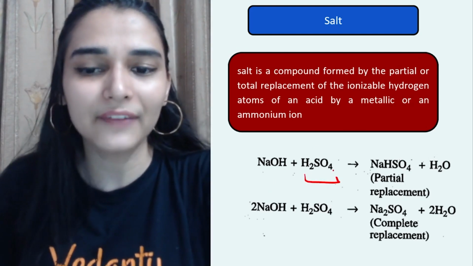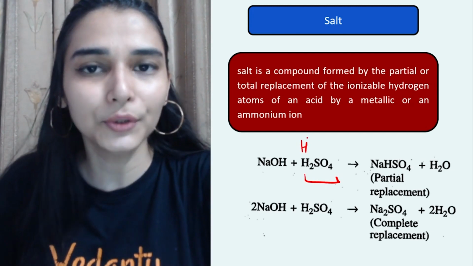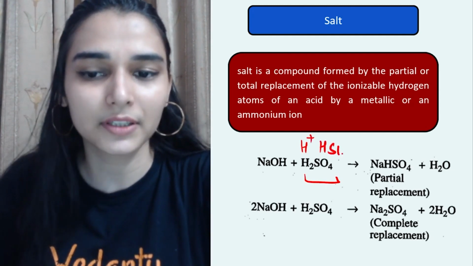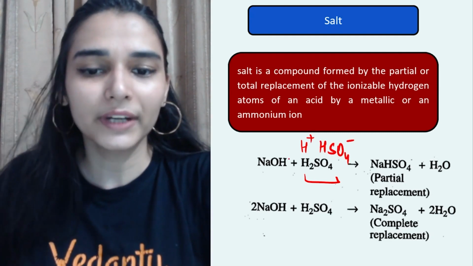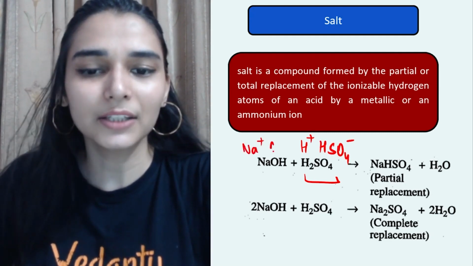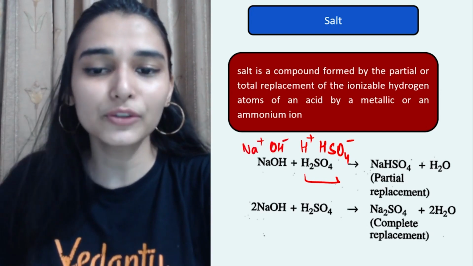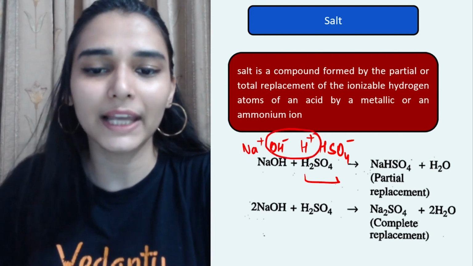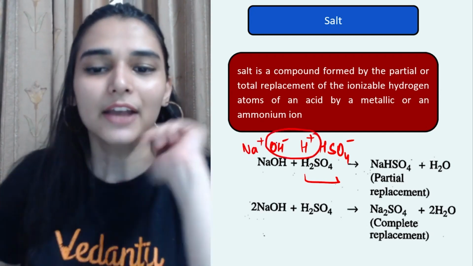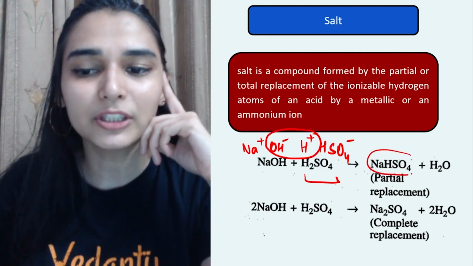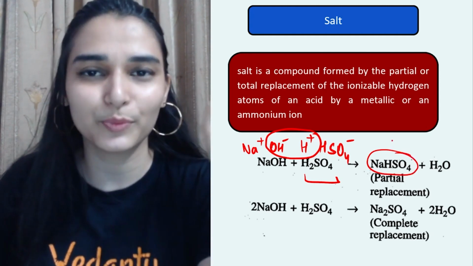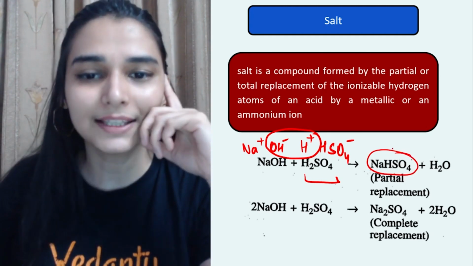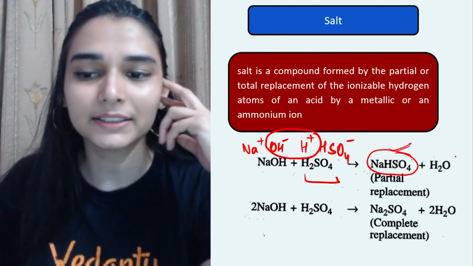जैसे देखो, I am having sulfuric acid, it has got 2 replaceable H plus ions. इसको ऐसे लिख सकते हो, H plus HSO4 negative, and this is my Na plus and OH ions. So what happens, only one H plus is neutralized by one OH ions. So अभी जो salt मिलेगा, that will be sodium hydrogen sulfate, that still has one replaceable H plus ion, ठीक है. So ऐसा salt आप define कर सकते हो.